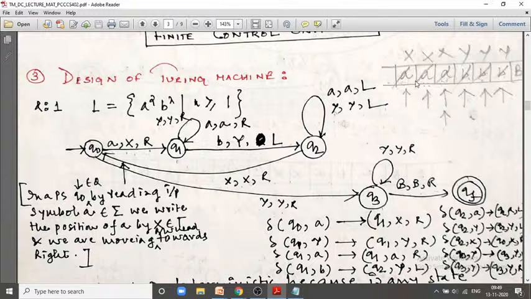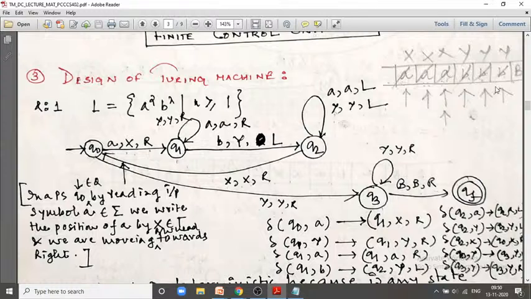What we are basically doing here is checking in this Turing machine whether the number of a and the number of b are equal or not. Because you see a to the power n, b to the power n, the number of a and the number of b must be the same.